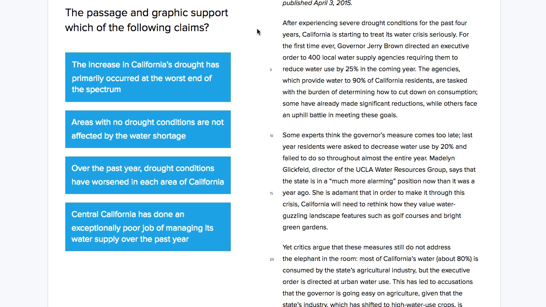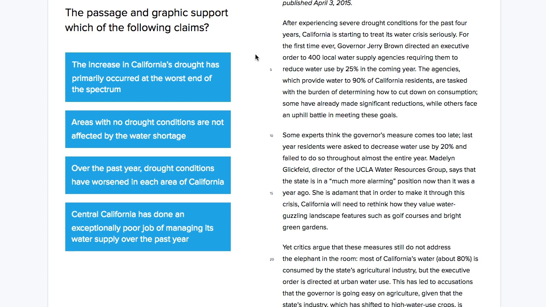The question says the passage and graphic support which of the following claims? Where it says support, that means only one of these claims is supported by the passage and graphic. It doesn't say best supported, it says support, so only one is going to be supported. That doesn't mean the other three couldn't be true. They might be true. We just don't really have evidence for them.